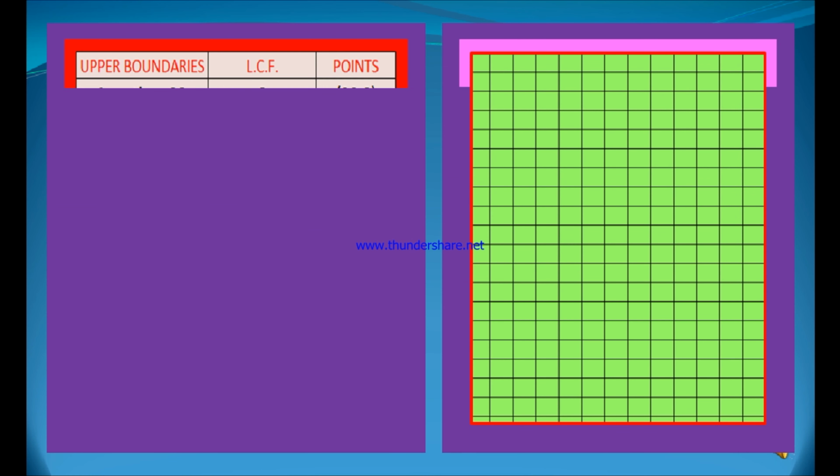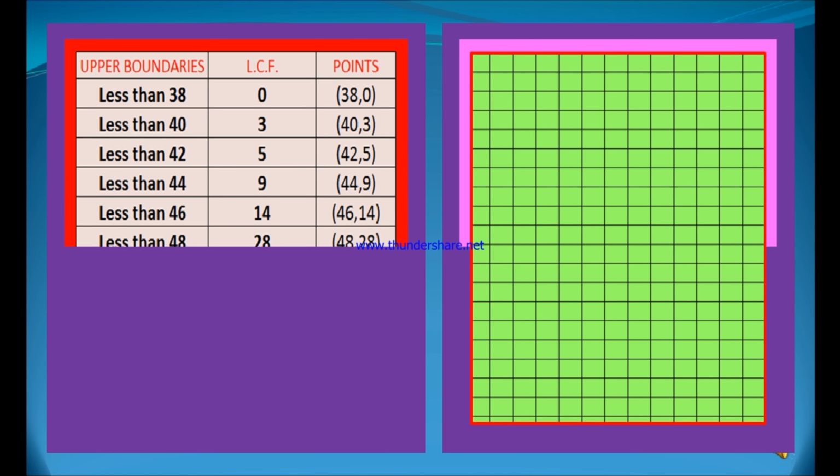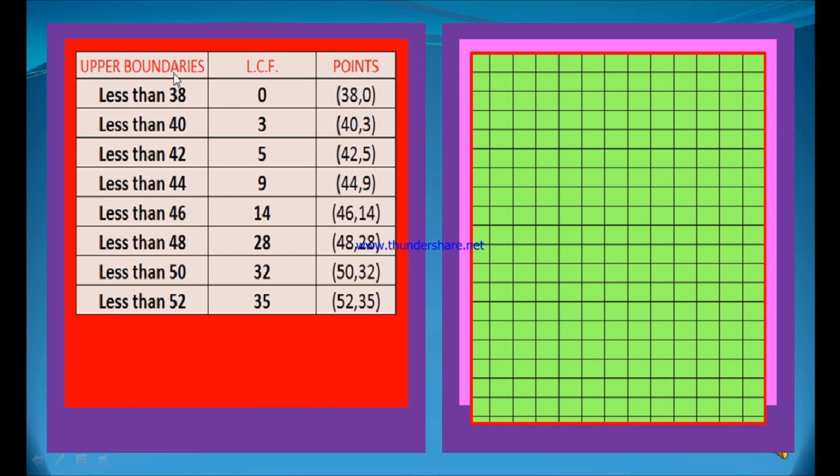Here is the solution. First of all, the values are given as upper boundaries and less than cumulative frequencies are given in the question itself. Less than 38 means the students which are less than 38, 0. The students less than 40 is 3. Therefore, all these are upper boundaries of the classes and these are less than cumulative frequencies.